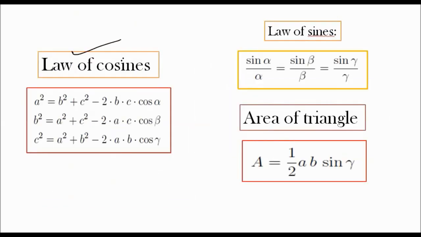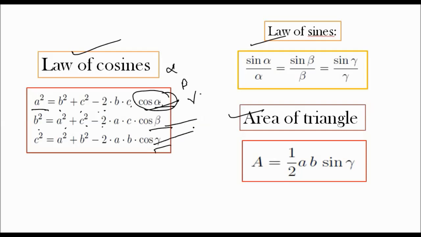Some important laws: law of cosines, law of sines, and the area of triangle formula. So a square is equal to b square plus c square minus 2bc into cos alpha. Whenever the formula comes with angles like alpha, beta and gamma, whenever a comes it is alpha, b comes beta, c comes gamma. So b square is equal to a square plus c square minus 2ac into cos beta. It will come in the exam while doing the problems, so we have to apply these formulas.